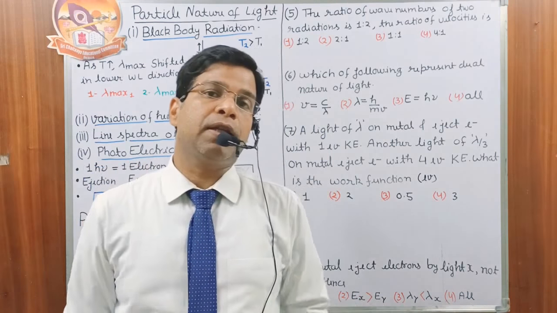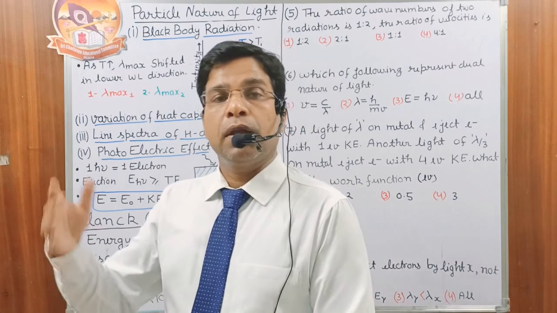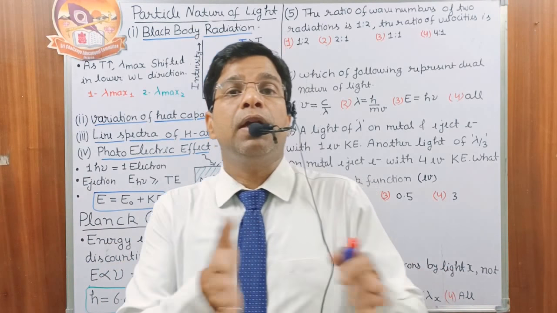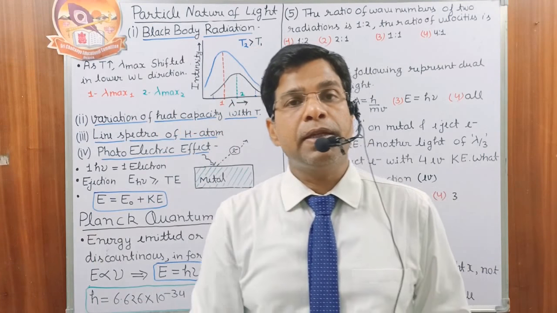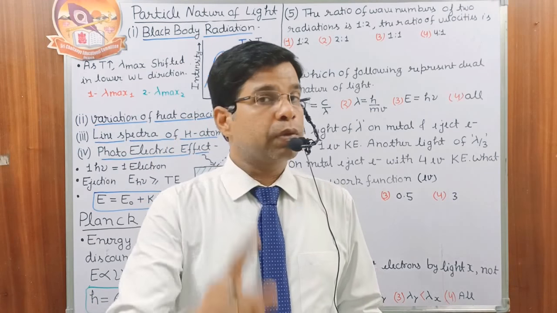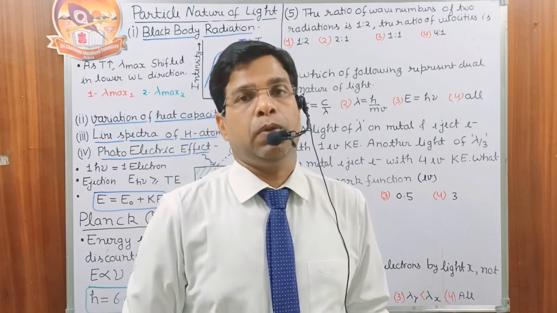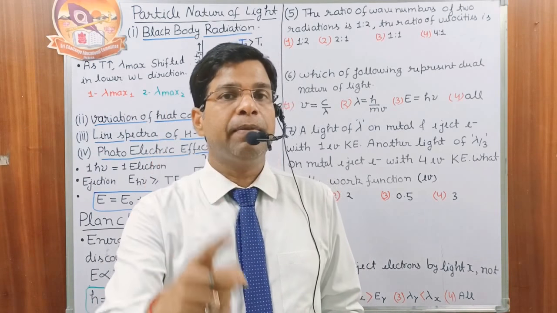When we increase the temperature, the energy of lower wavelengths and higher energies also comes out. But the intensity of the blue color this time is maximum. So the body appears blue, and that is represented by lambda max.